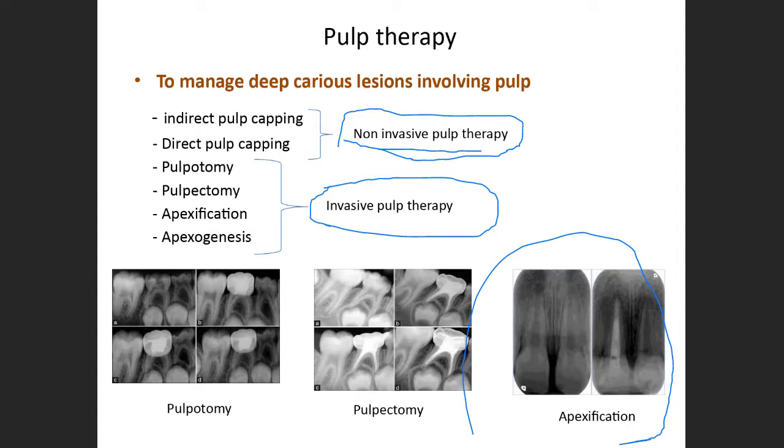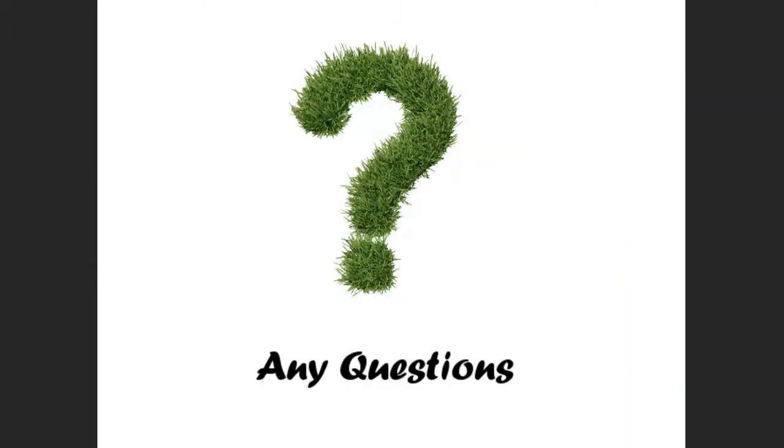Basically, these are non-invasive because we are not entering into the pulp. Invasive pulp therapy means we are entering into the pulp tissue. That is the basic difference between these two. So this is the general introduction to pediatric dentistry.